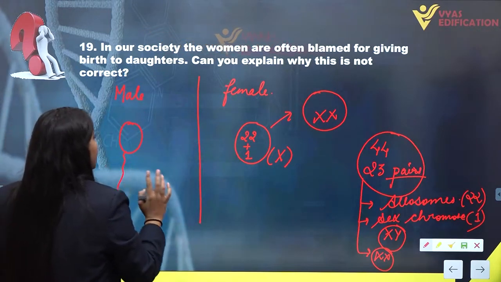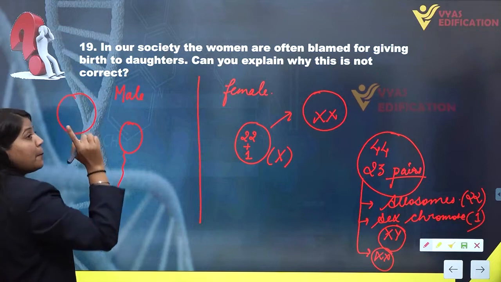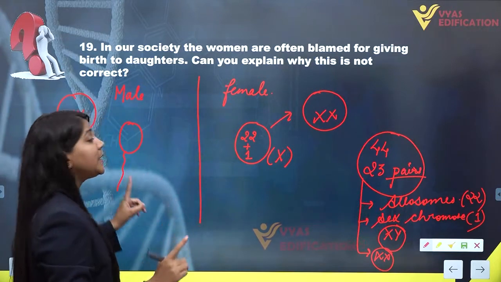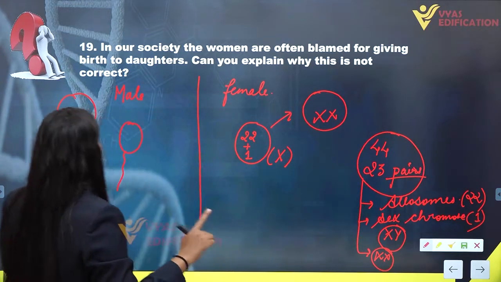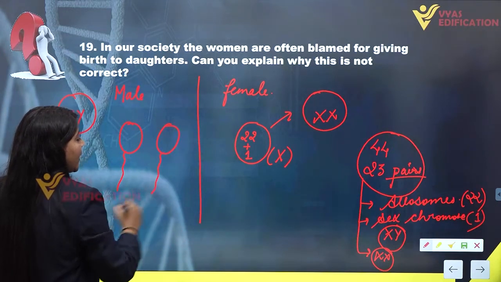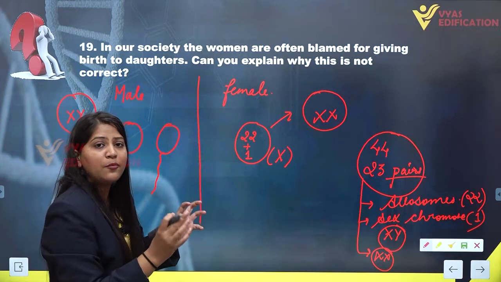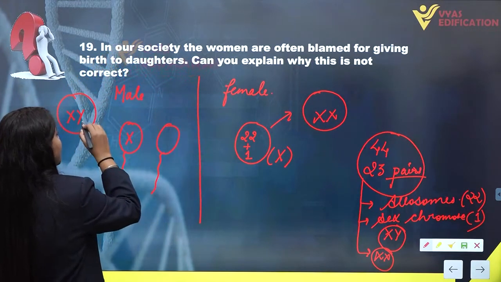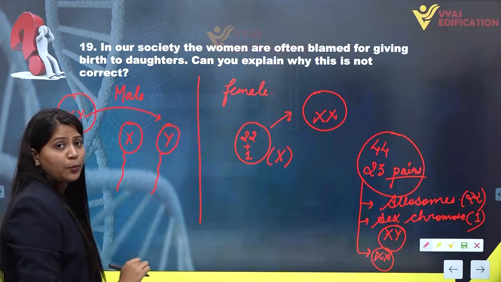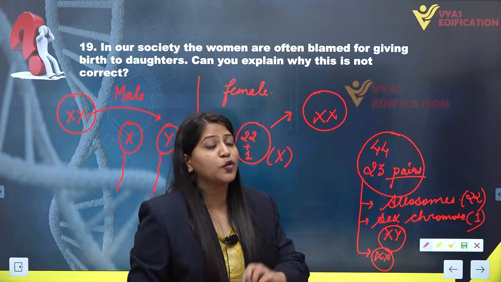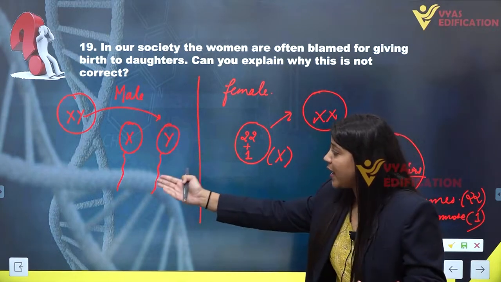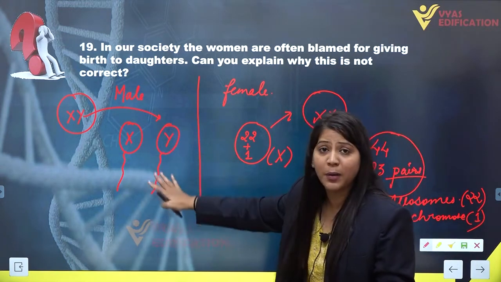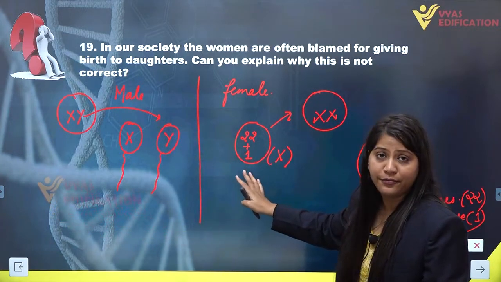Now in the case of males, the spermatogonia has a pair of sex chromosomes, X and Y. At the time of formation of the sperm cell or male gamete, there is a chance factor, so 50% of the sperm will receive the X chromosome as the sex chromosome and 50% of the sperm cells will receive Y. At the time of fertilization, it is also a matter of chance whether the sperm containing X will fertilize the ovum or the sperm containing Y will fertilize the egg.